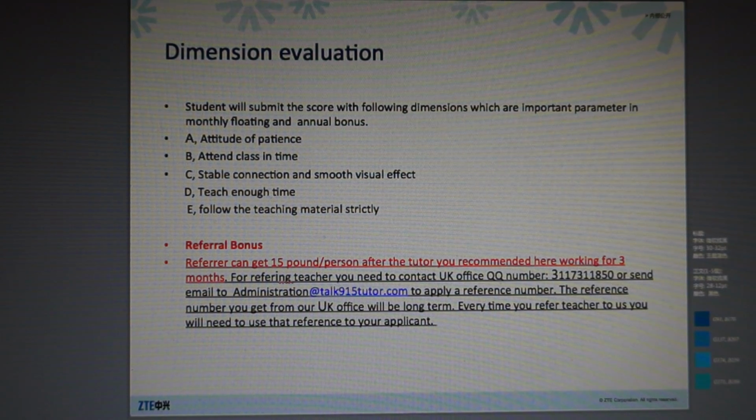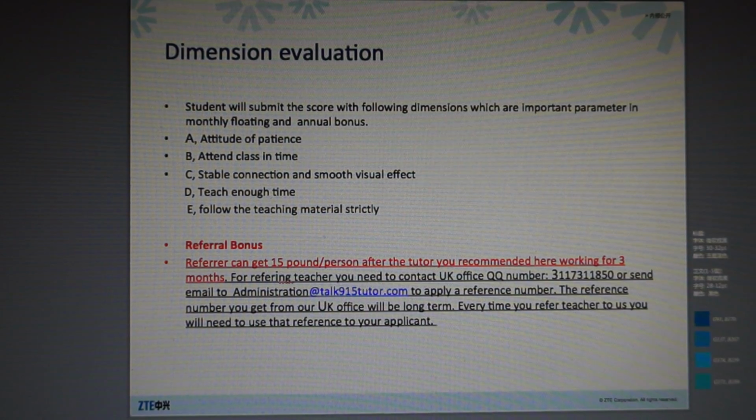Before you refer teachers, you need to contact our UK office by QQ to apply for a reference number. After you get your reference number, you can use it in future. If any applicants from you apply for the job, they need to send their CV to the email address we provide in this page. After they pass the interview and work for a month, you will receive a bonus. Your reference number will be used long term. You can give this number to any person you introduce to us. We will know they are from you. We recruit 20 teachers monthly. You always get a chance to refer tutors to us.